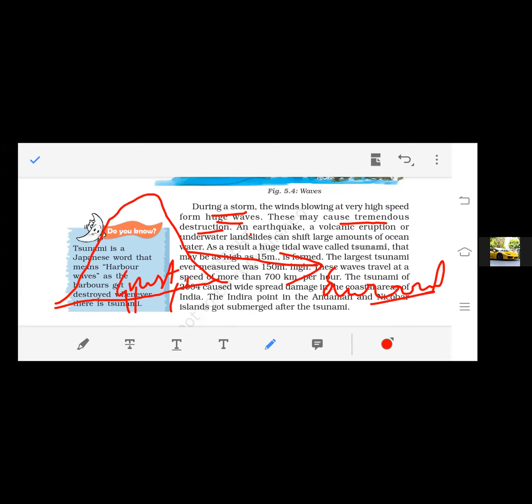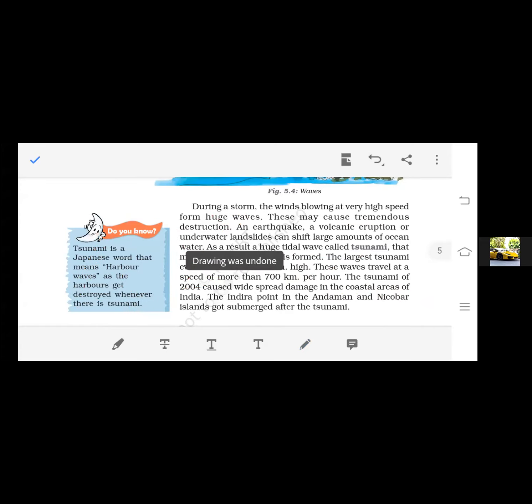When volcanic eruptions or earthquakes occur within the oceanic crust, due to these processes the waves go higher, and these waves are known as tsunamis. The height of tsunamis can be 15 meters.